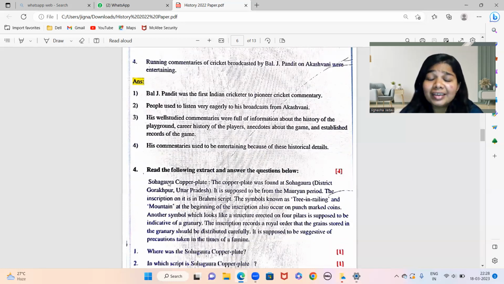People used to listen very eagerly to his broadcast from Akashvani because at that time we didn't have a source to see something. It was only listening and people getting excited. His well-studied commentaries were full of information about the history of the playground, career history of players, anecdotes about the game, and establishing records of the game. And thus his commentary used to be entertaining because of these historical details.